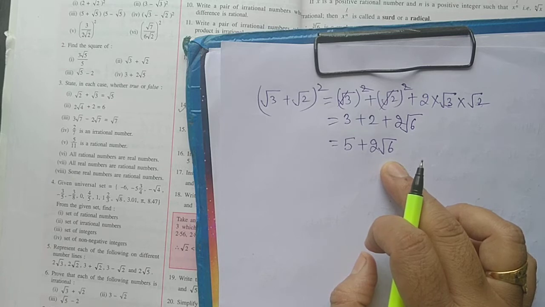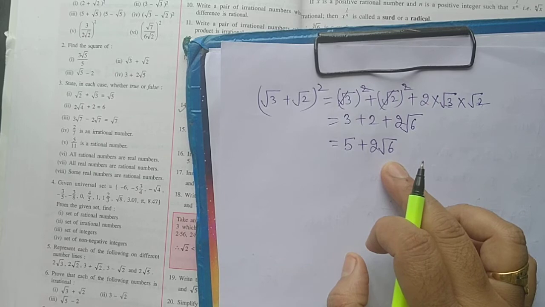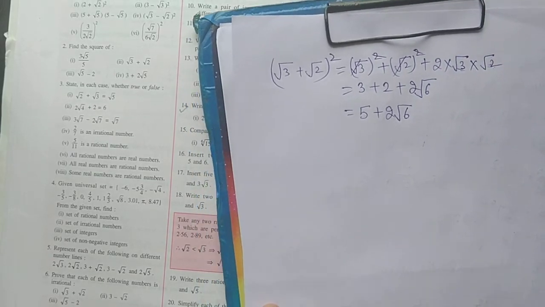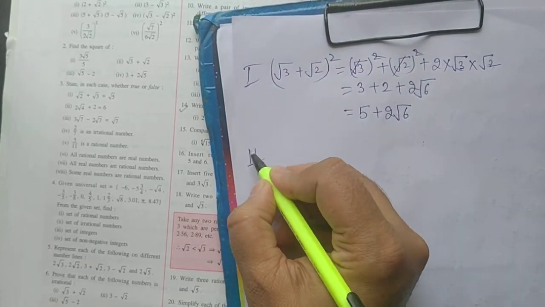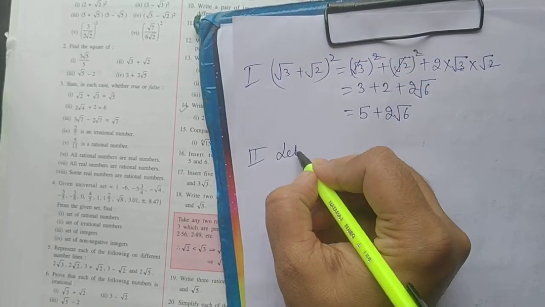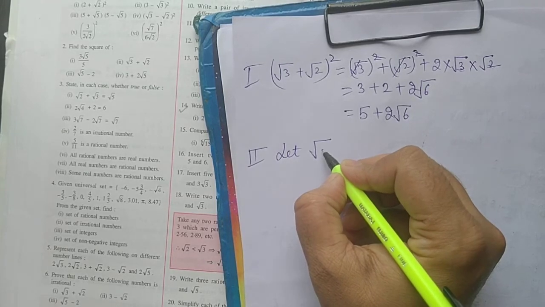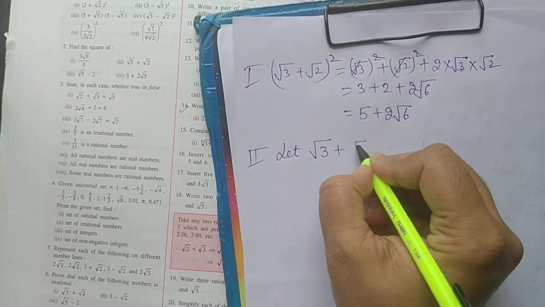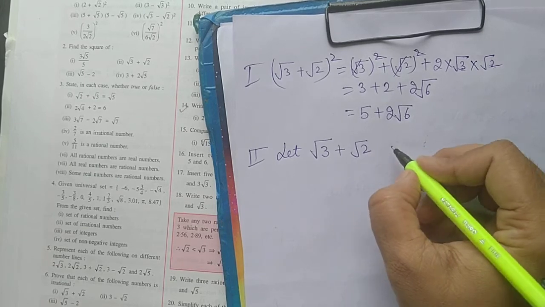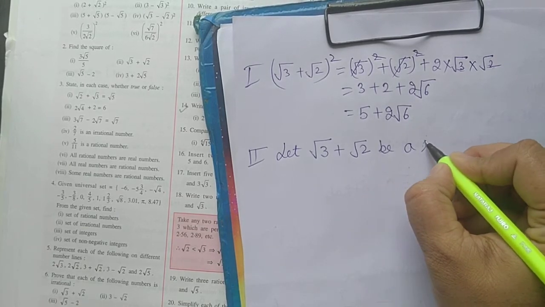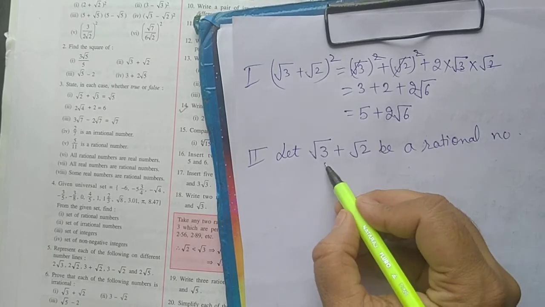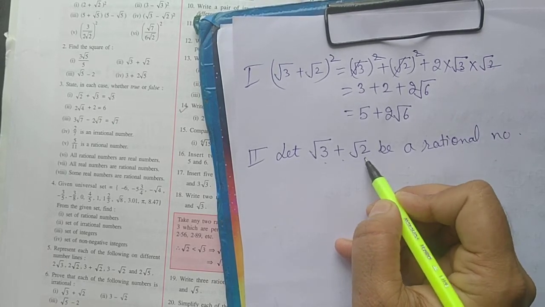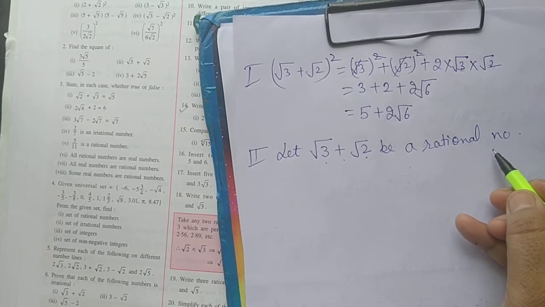In a few books it is explained like this, but in your book the method is different. So another method is, this is method number 1. Method number 2: suppose that square root 3 plus square root 2 is a rational number.